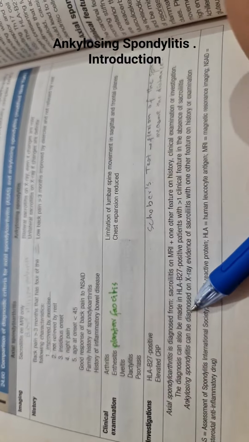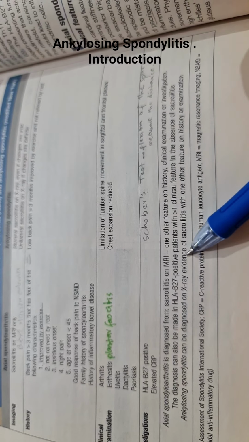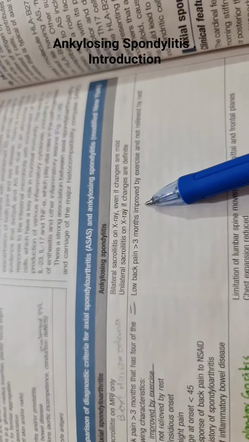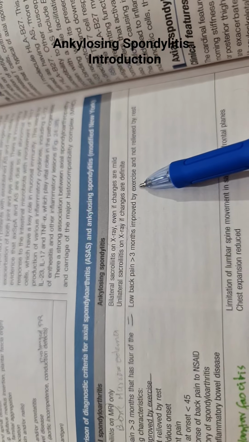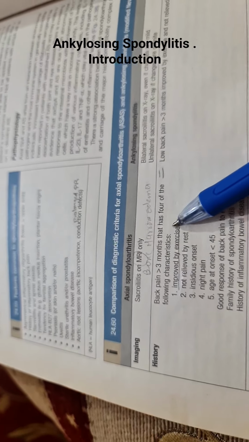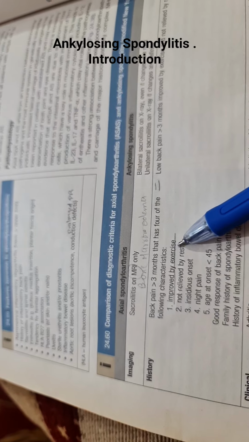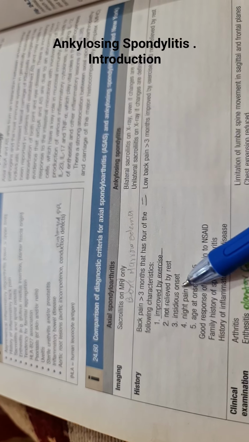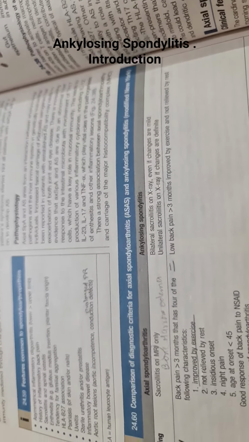Okay, and ankylosing spondyloarthritis can be diagnosed on X-ray evidence of sacroiliitis given the feature on the history or examination. We'll only have to go with improved with exercise and not relieved by rest, which are also the first 2 points given in axial spondyloarthritis, and we don't have to think about other points in diagnosing axial spondyloarthritis.